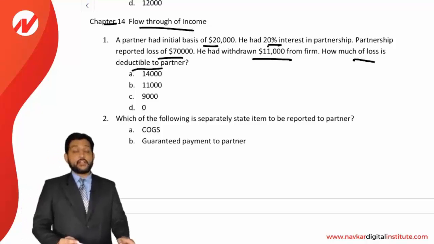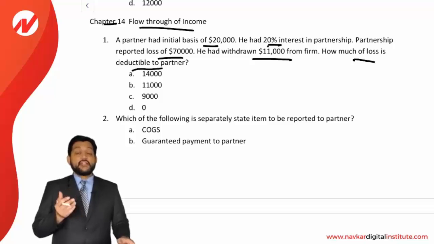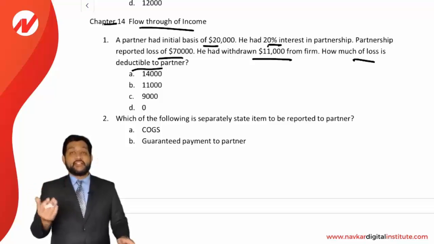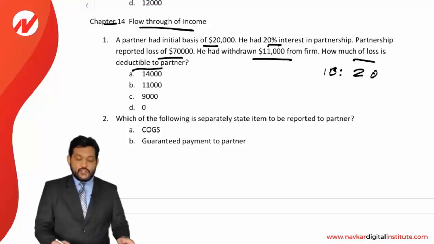The question being asked, how much of the loss can be deducted by a partner? Loss can be deducted up to capital base, up to basis in the partnership. His initial basis is 20,000, and out of that he has withdrawn 11,000, so it will be reduced. So now his basis is 9,000 only.